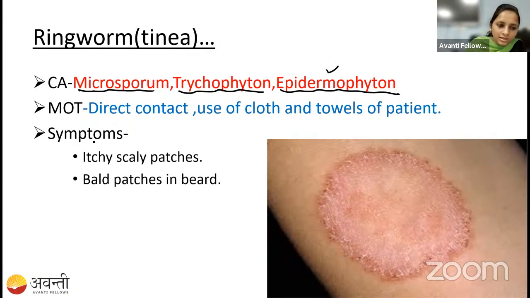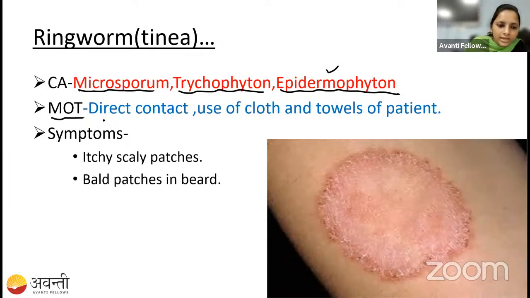How is it transmitted? For example, if anyone has the fungal disease and you use that person's comb, the scalp can be infected. Or by using any towel, because he was wiping his face and body, by using that towel it can cause the fungal disease. It is transmitted through the towel, the comb, or other things.